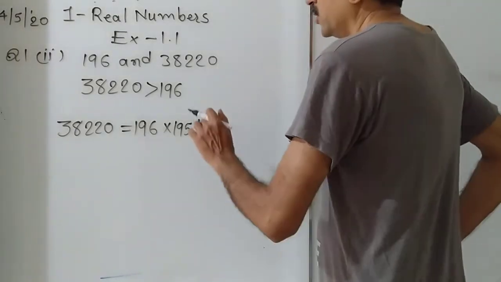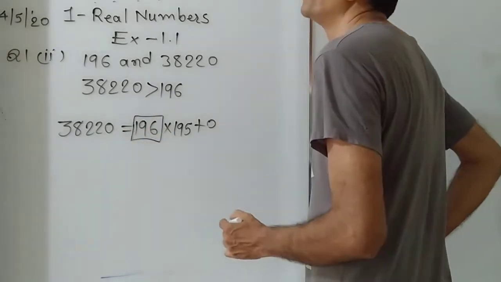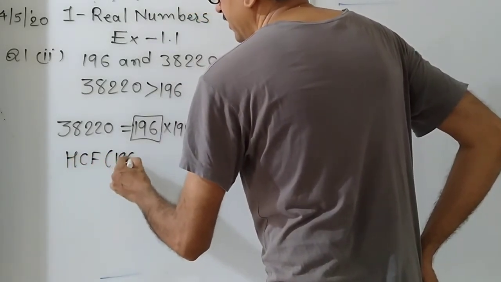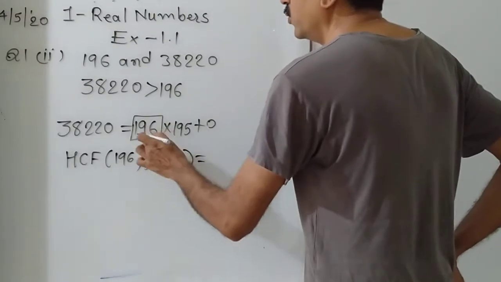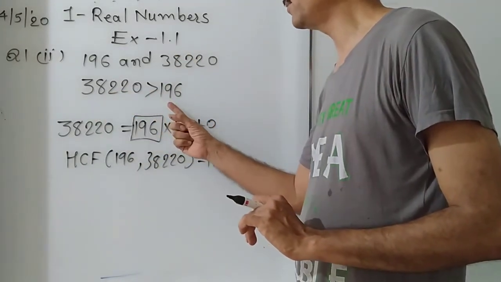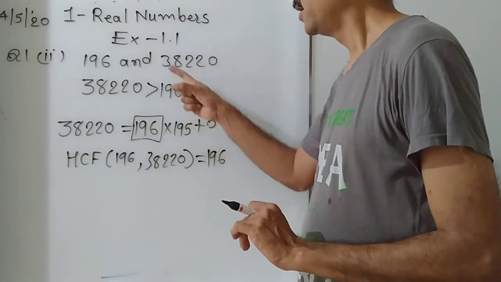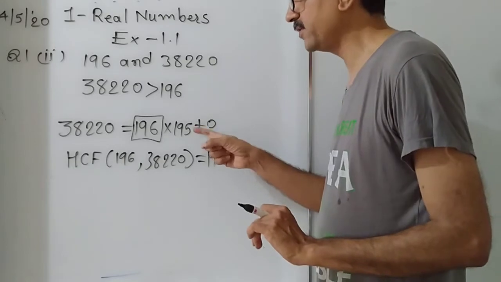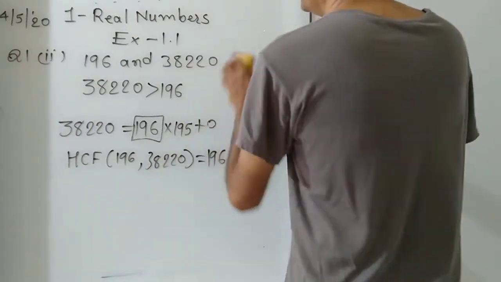You should try. At the first stage, the remainder is 0, so the divisor is the HCF. So here we write the HCF of 196 and 38220 is equal to 196. Understood? First decide which number is larger and which is smaller, divide the larger number by the smaller number, and decide the quotient and remainder. Continue this procedure till you get remainder 0. Here at the first stage we got remainder 0, so the divisor is the HCF. Understood?